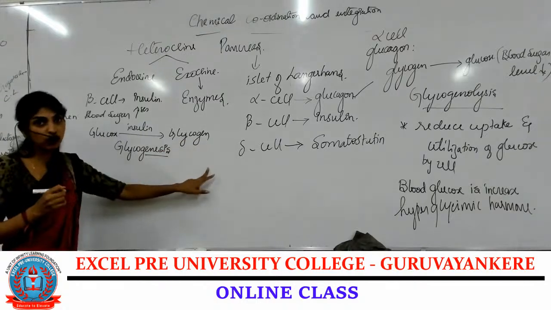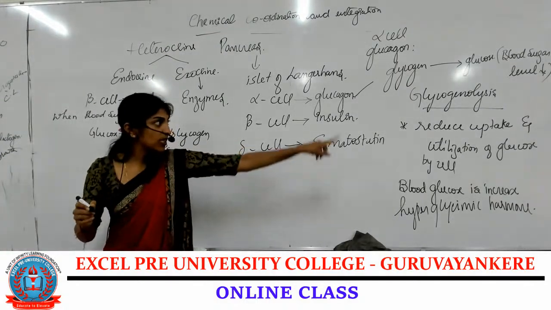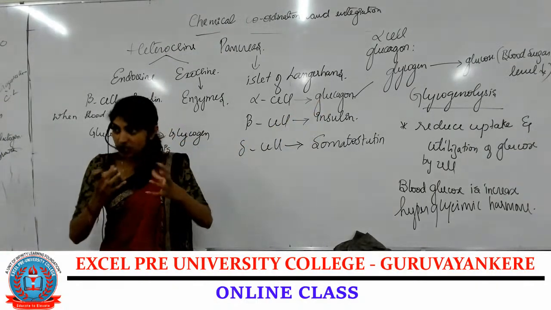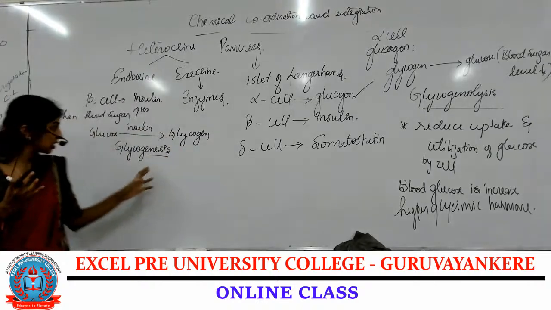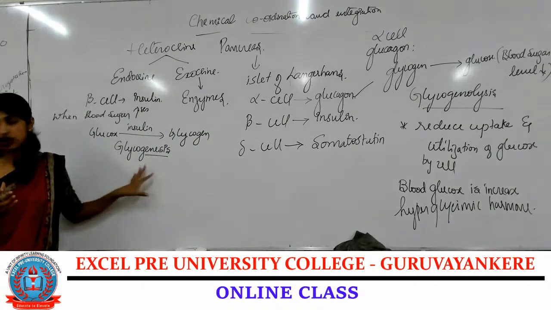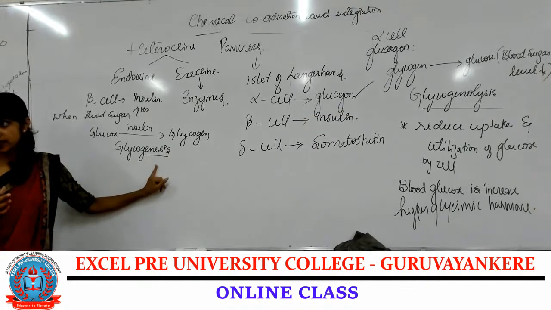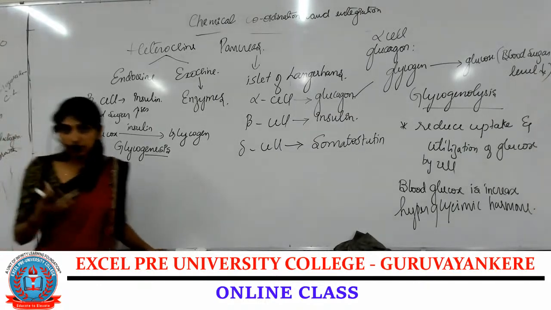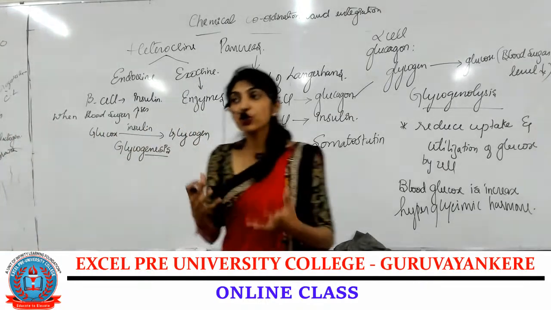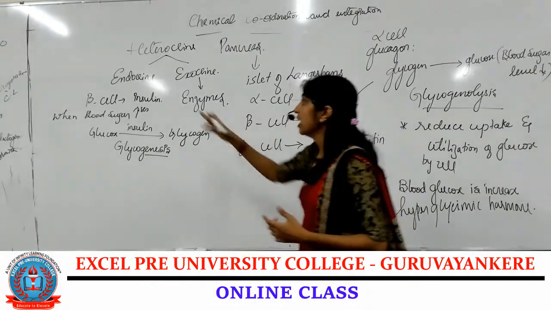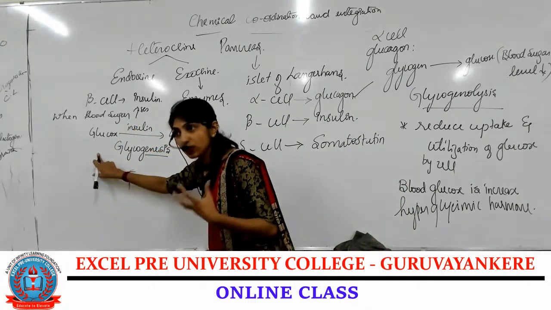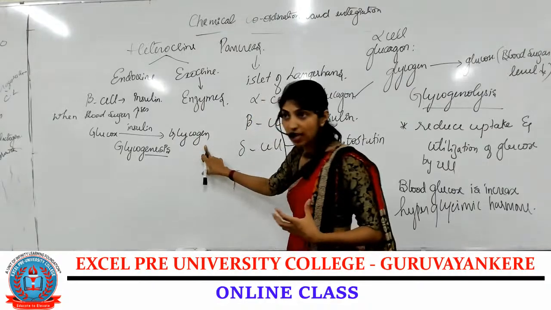Formation of glycogen. It is exactly the opposite of glycogenolysis, the breakdown of glycogen. Here it is the formation of glycogen, that is glycogenesis. Is that clear? Whenever the blood sugar level increases, insulin converts that glucose into glycogen.